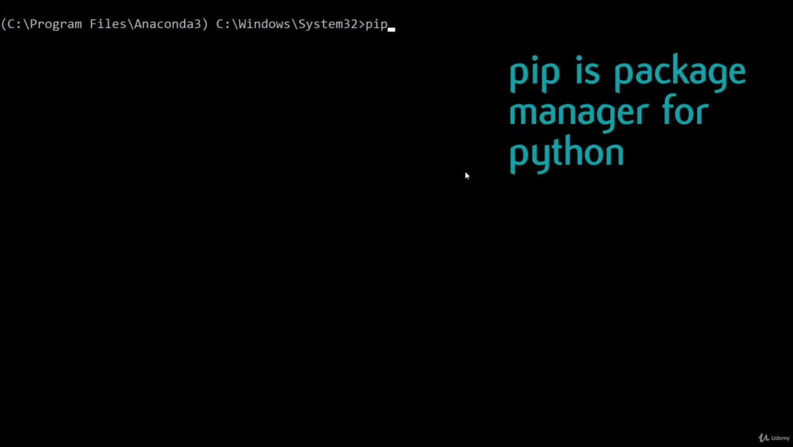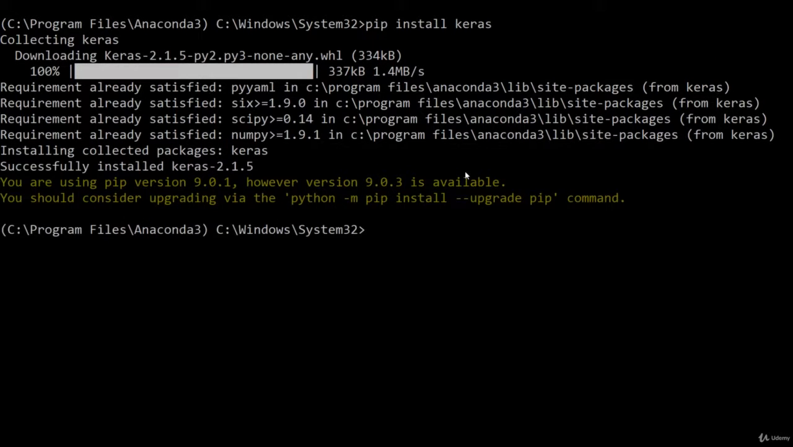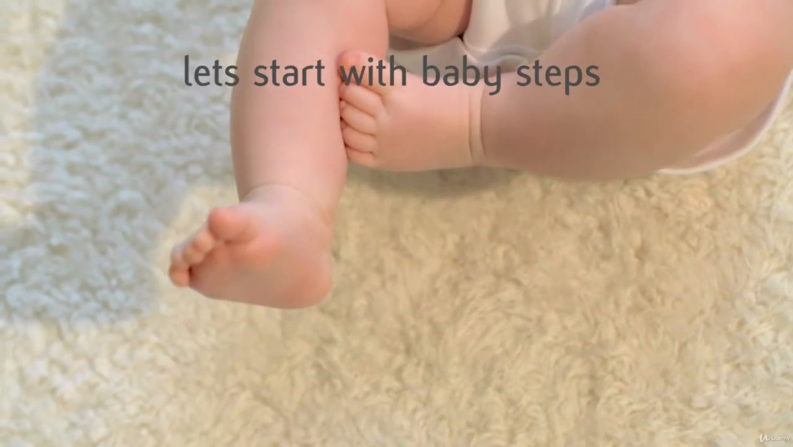To install any packages for Python, we use pip. Here we are using pip to install a popular neural network library called Keras. Now we can start with the beginner lessons and you will be a Python expert in no time.